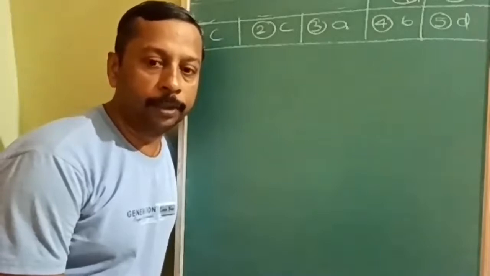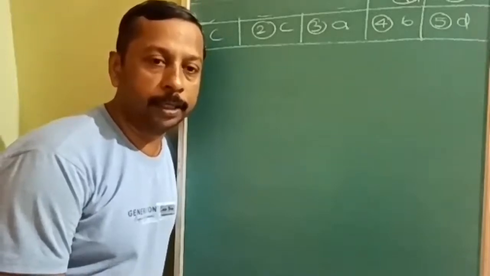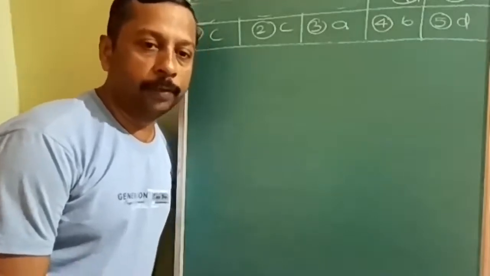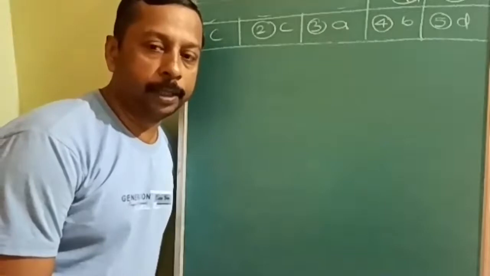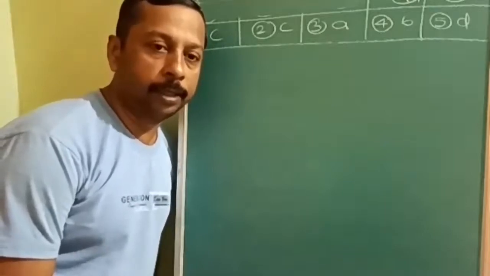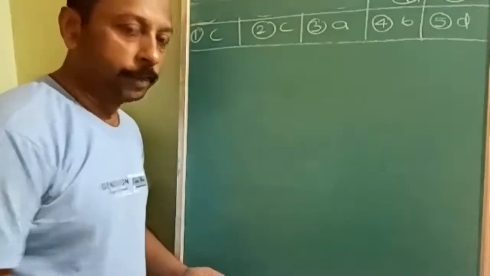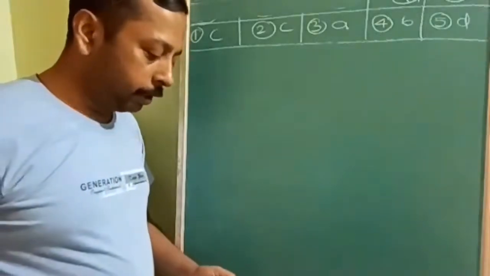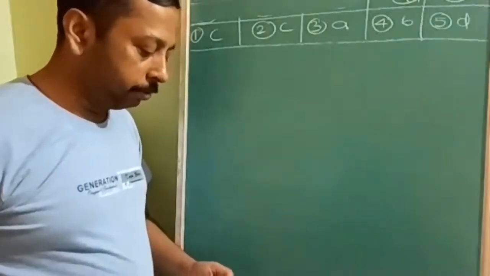If you tick C on the question itself, it will be difficult to revise. So write questions separate, answers separate, and recheck how many you are able to remember. So the first answer is C. It is incorrect because it is given positive, but it should be negative.